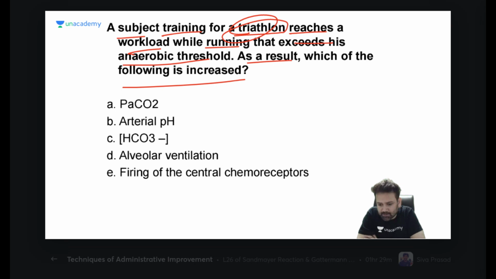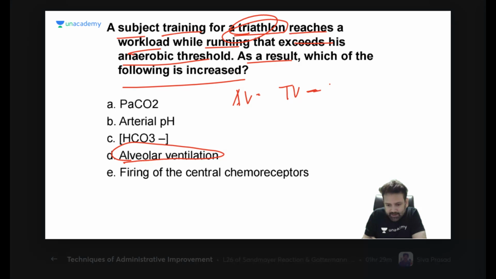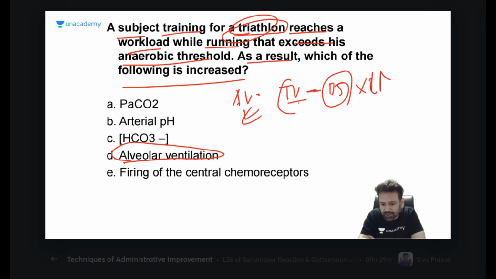Bicarbonate? Why bicarbonate? It can create metabolic alkalosis if bicarbonate increases. Athletes are very good, they are physiologically correct. We are not correct. Yes, dead space will be lowered and your alveolar ventilation will be increased. Of course, yesterday we discussed alveolar ventilation. It is equal to tidal volume minus dead space into respiratory rate. Dead space is reduced because of training and tidal volume is increased. So alveolar ventilation is increased.